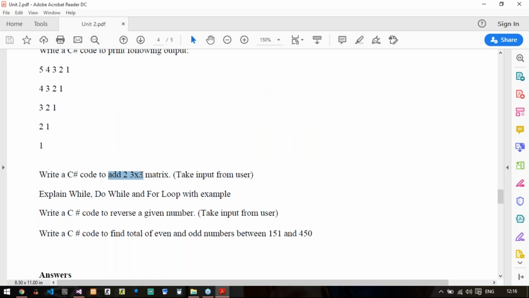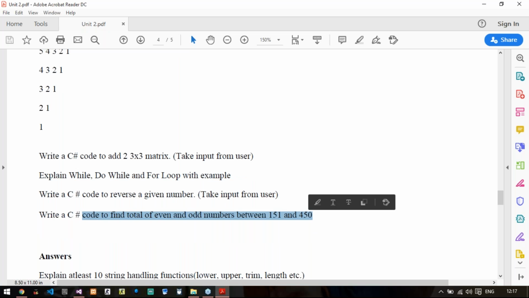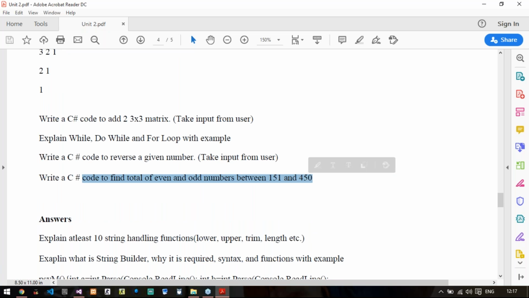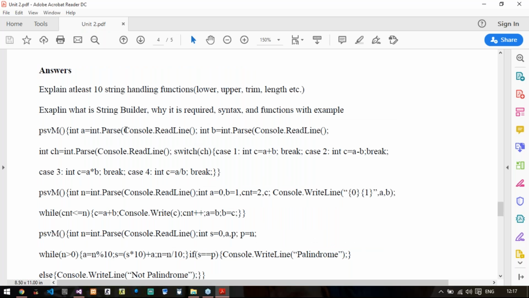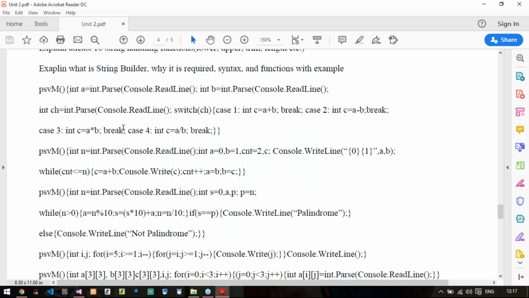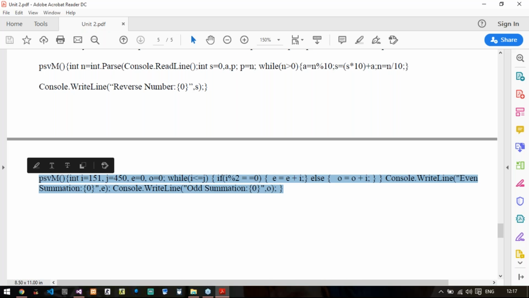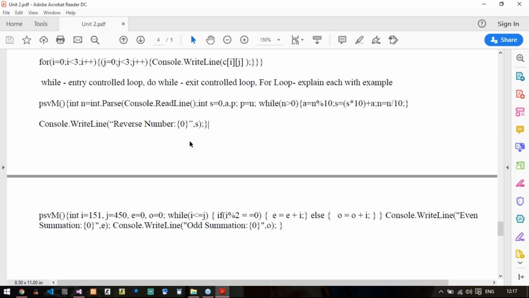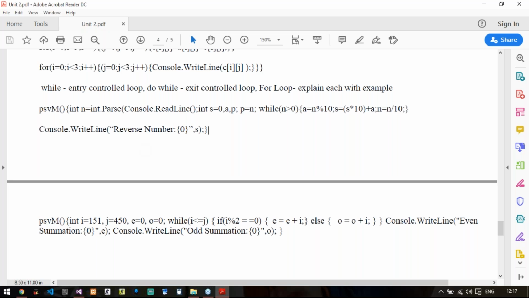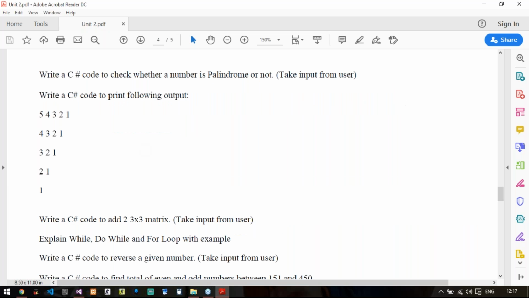Then again explain while, do while, and for loop. So you just need to explain this with an example. Again, reverse a number, find the total of even and odd numbers between 151 and 450. So these are simple questions and all the answers are written here. You can go through it. Wherever it starts with PSVM, it will be a new answer. Remember this thing. Unit number 2 is quite easy and the questions that I have defined are also easy, so there won't be any issues.